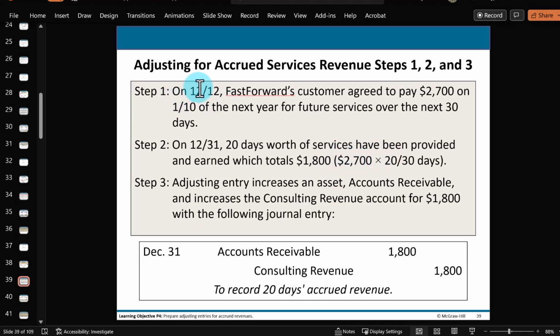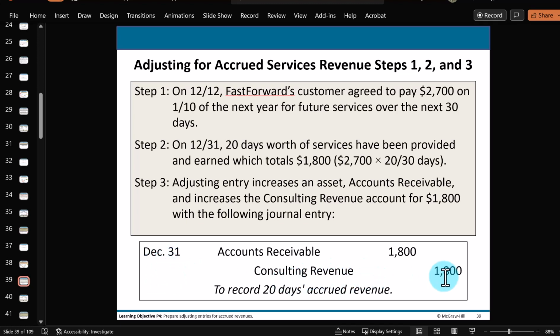Now, when you enter into the contract here on December 12th, there's nothing to journalize because you haven't collected the money. You haven't earned anything yet. But now, here at the end of December, time to update our general ledger accounts. We've earned two-thirds of this 2,700, or 1,800. Again, we haven't collected it yet, but you don't wait to collect the money to report how much you earn. Here is the adjustment we've got to make at the end of December.